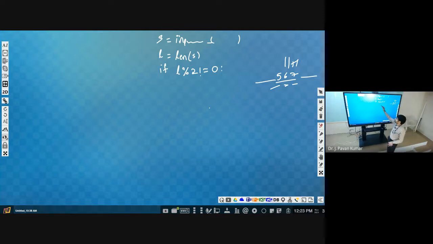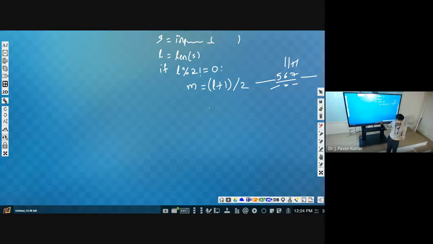So if it is odd, let us consider mid. Mid is equal to L plus 1 by 2. Now how do we have to slice?